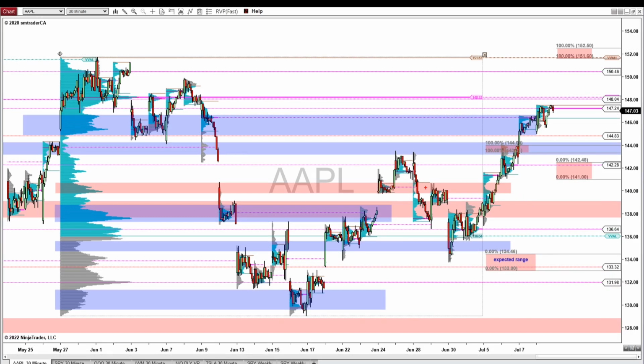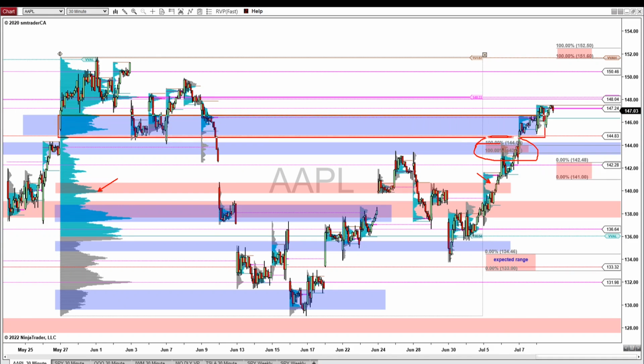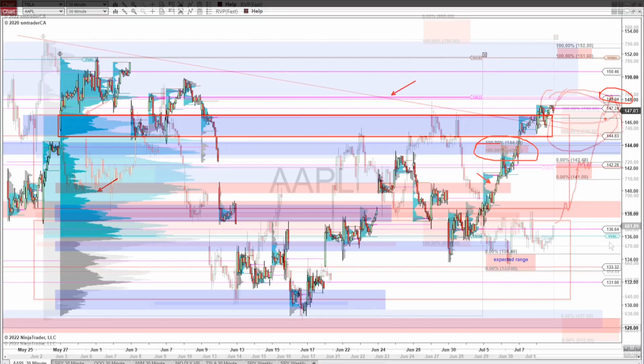And here's what Apple did. Not only did it come up, take out this high volume node and move away from this zone and tag the upper range of this expected move, it exceeded this high volume zone, and tried to make its way up to this composite point of control here near the 148.